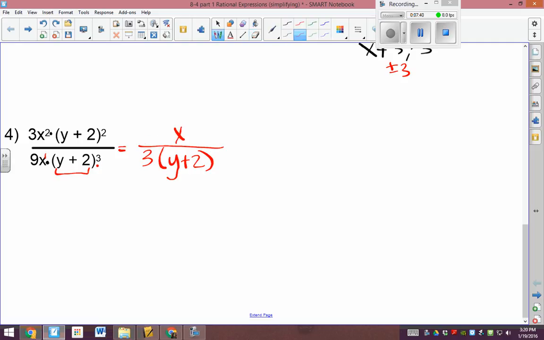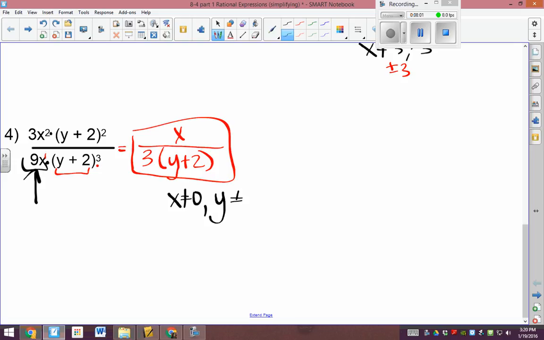Perfectionist. All right, but we have to go back to the original problem to do our restrictions, because we've already canceled. So going back to the beginning, x can't be 0, because that multiplied would be 0. Right, 9 times 0 would be 0, so x can't be 0, and y can't be negative 2, otherwise that would be 0 and make the whole bottom 0. If you're having trouble seeing where she's getting at, she's finding the zeros of those terms. Here you divide by 9 and still get 0. Here if you set y plus 2 equal to 0 and solve, you get negative 2. Those are the things we cannot have. Right, excellent.